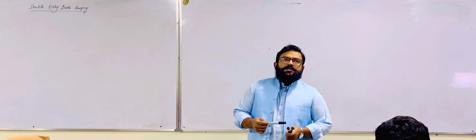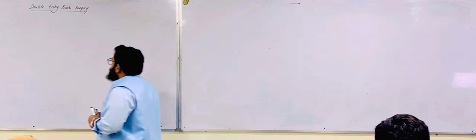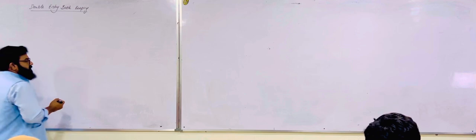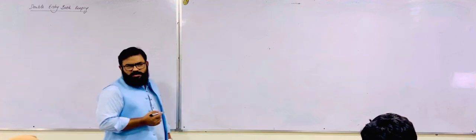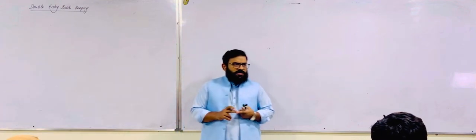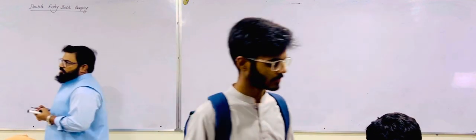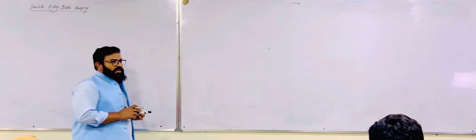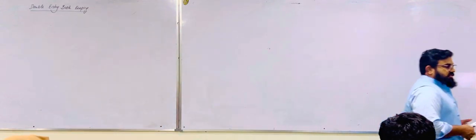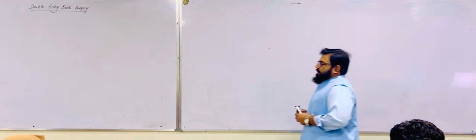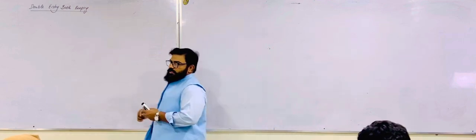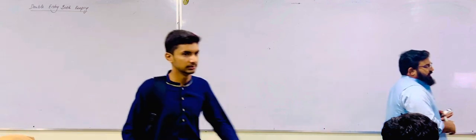And we already learned there are 5 components of financial statements. Those 5 components are statement of financial position, statement of comprehensive income, statement of cash flow, statement of change in equity, and notes to accounts. And we also learned the elements of financial statement. What are the elements of financial statement? Assets, liability, capital, income, and expense.